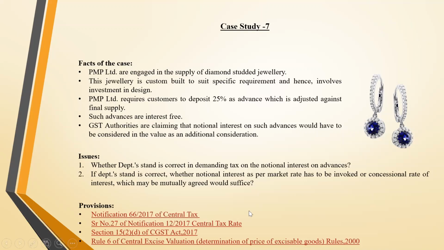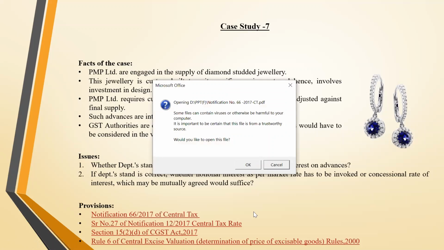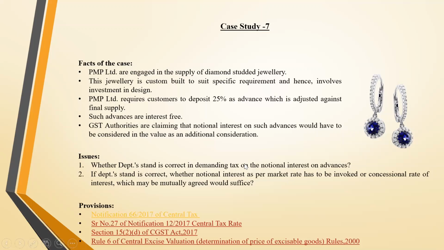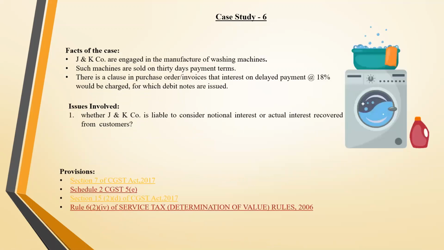See, the thing that we are trying to say is that interest is paid because I have violated a condition of the contract. It is not paid to me as consideration towards supply. Because I violated a condition of a contract that he is supposed to pay me within X period. So thereafter, whatever he is paying me is for delaying, using my funds. And even in the case of banks, it is specifically said that interest is an exempt supply.